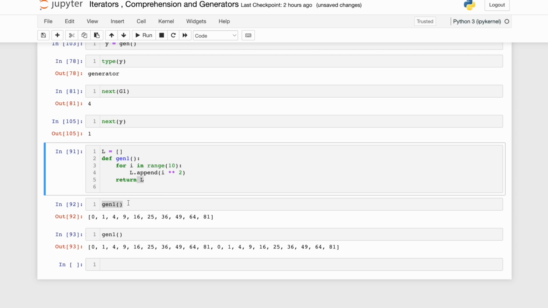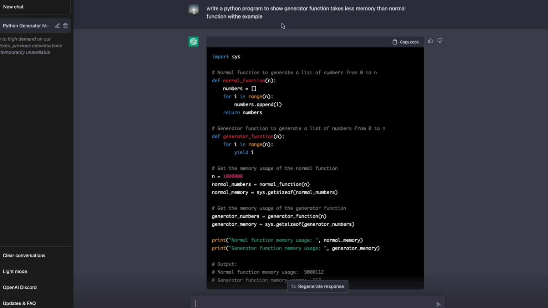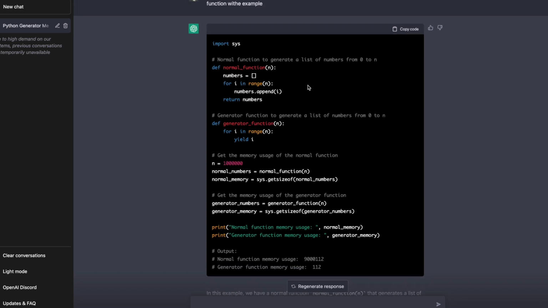Now recently OpenAI has launched ChatGPT. I'm sure that all of you have seen. I was trying to play around with it and I thought, okay, why not ask ChatGPT and see how it does. Just as an interesting experiment, let me show you. So what I did was I wrote to ChatGPT: write a Python program to show generator function takes less memory than normal function with examples. And it is so powerful and good that it generated exactly what I wanted, right?